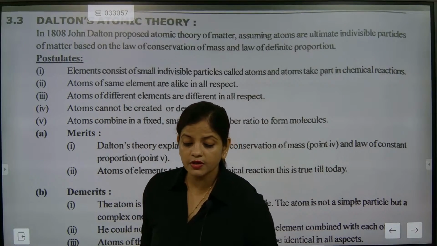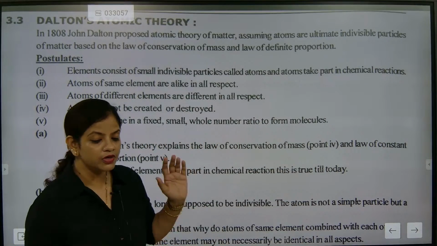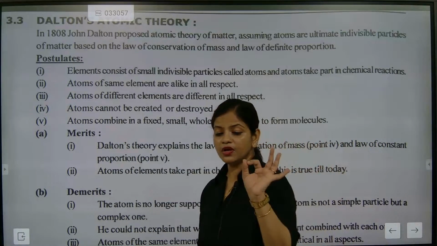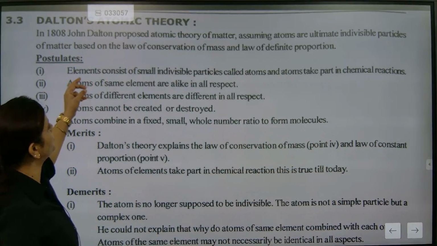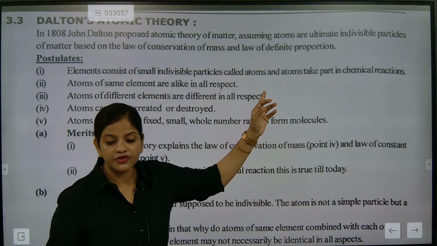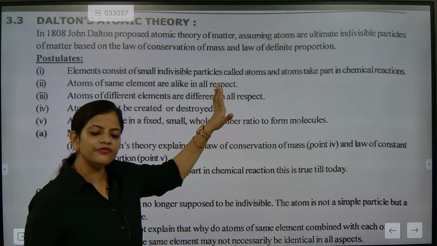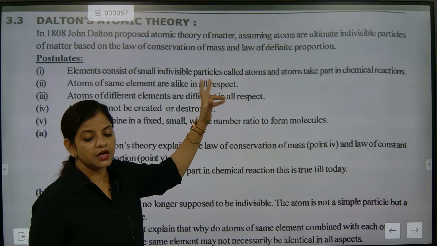So that means the atom can be further broken down, and subatomic particles will be there. Only one small change has been done. Other than that, this is well accepted. Element consists of atoms. If he might have written that, it is accepted. Element consists of atoms, understood?